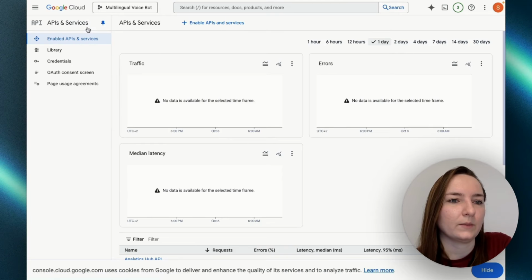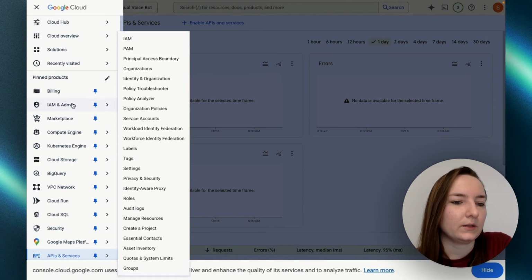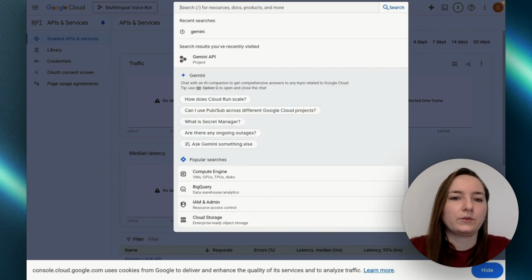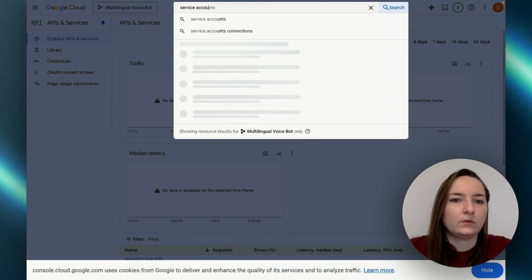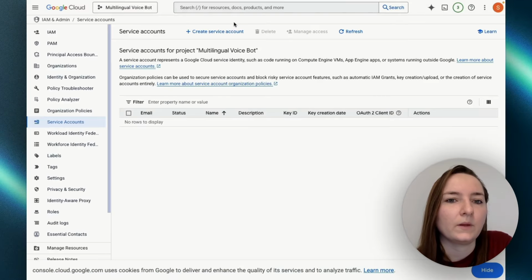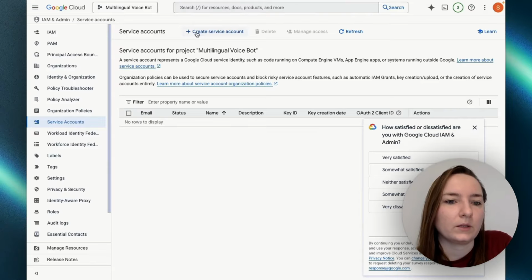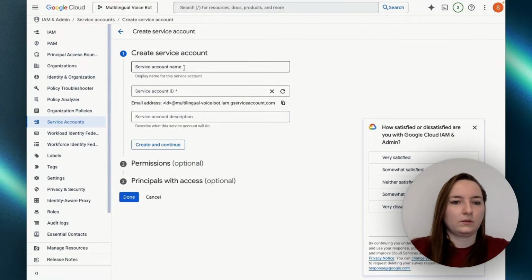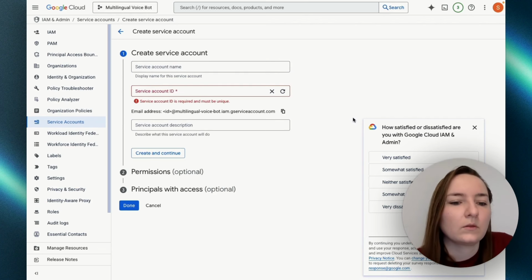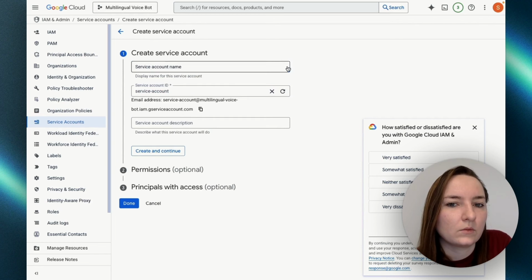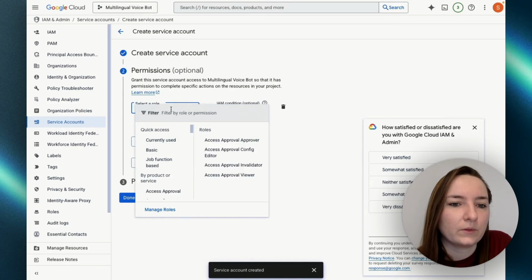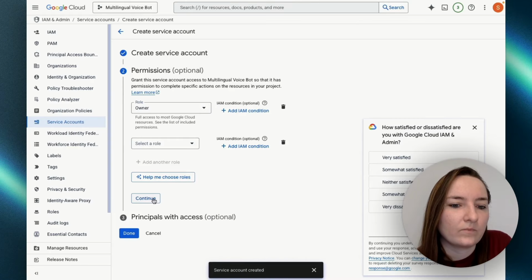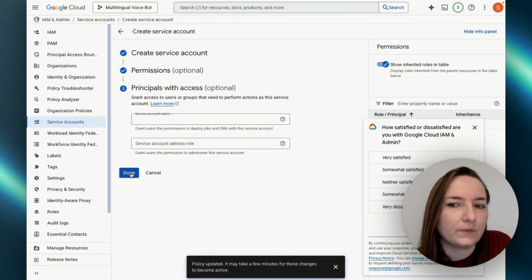But let's continue. Next thing is we need to create a service account. Let's click this. Good. Now we will create a service account by clicking this. Let's call it... Why doesn't this work? Strange, but let's just see if it works. Okay, it worked. I can select the role as owner. Continue. Okay, done.